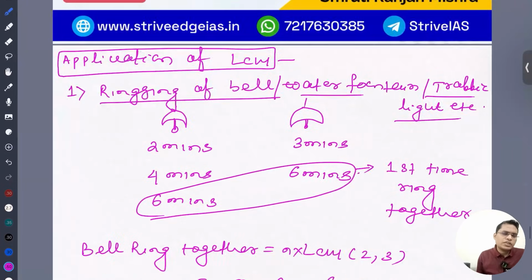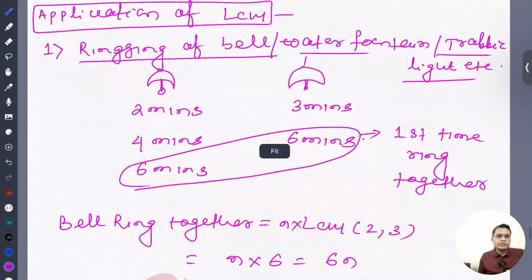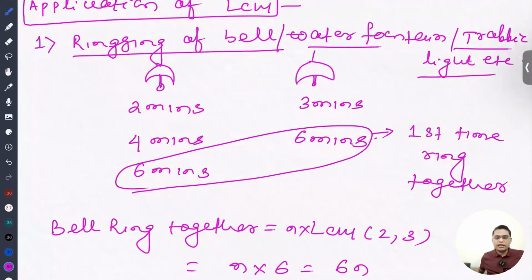So next, in competitive exams, be it CSAT or any examination, there is a lot of application of LCM and HCF. What are the applications? For example, I think you already know, in a church or elsewhere, bells ring at different intervals. Let's say there are two bells. One bell rings once in 2 minutes. Another bell rings once in 3 minutes. If these two bells ring at this moment, at what time will they next ring together? There we are going to use the LCM.